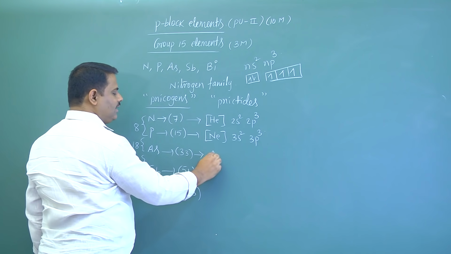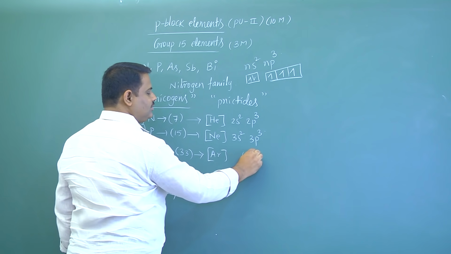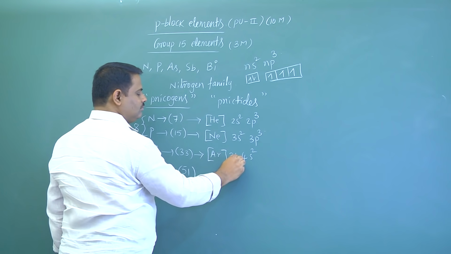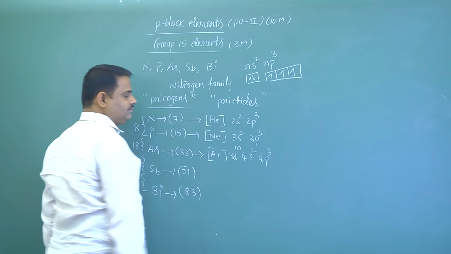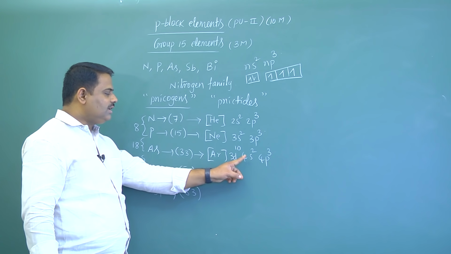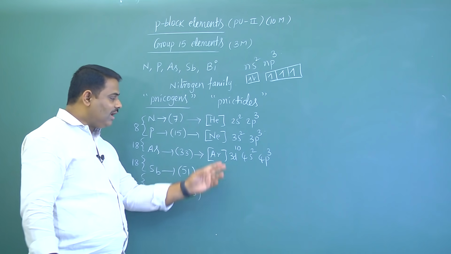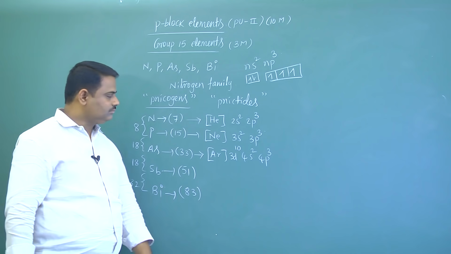Next, arsenic, argon 4s2 3d10 4p3. As we know that after completion of 4s, next electron enters into 3d. After that, next one electron enters into 4p.